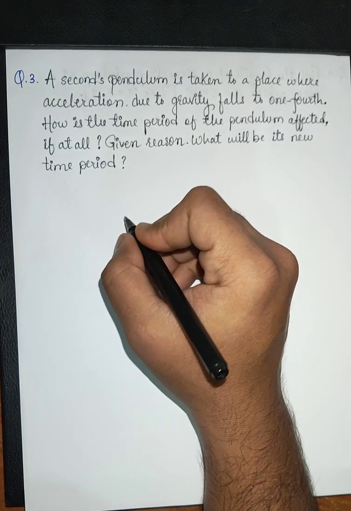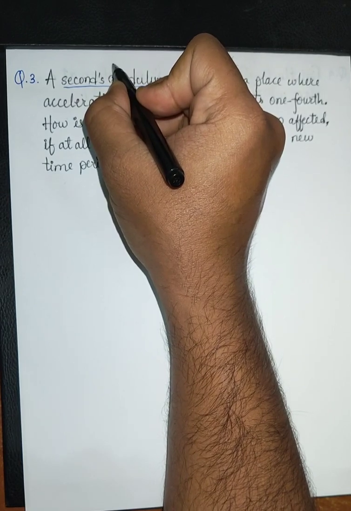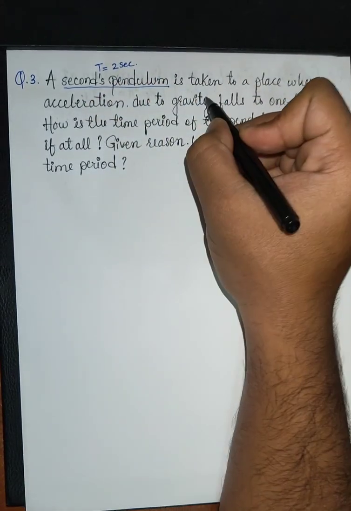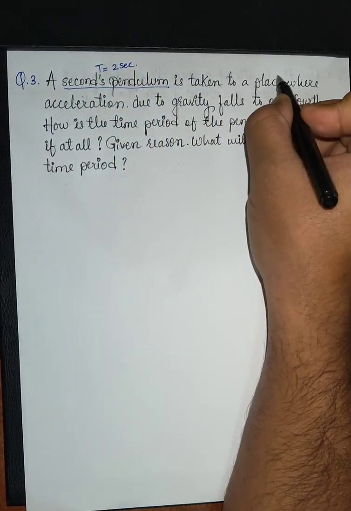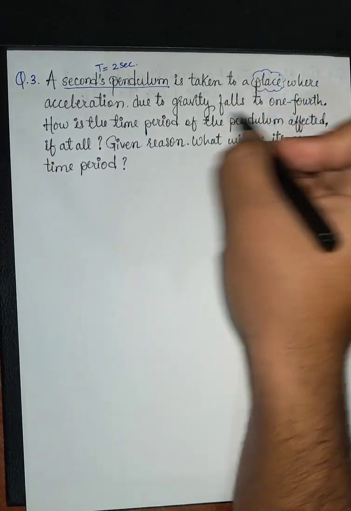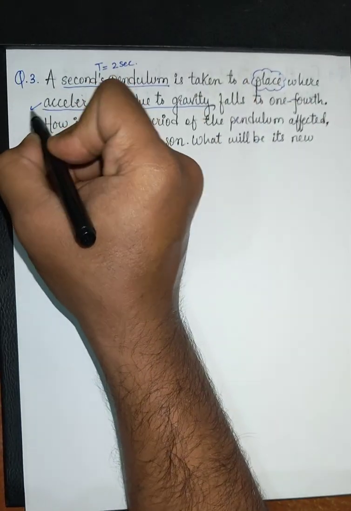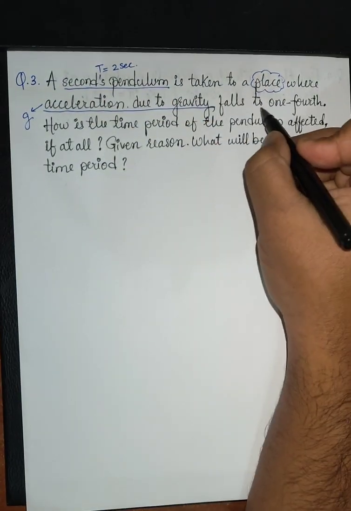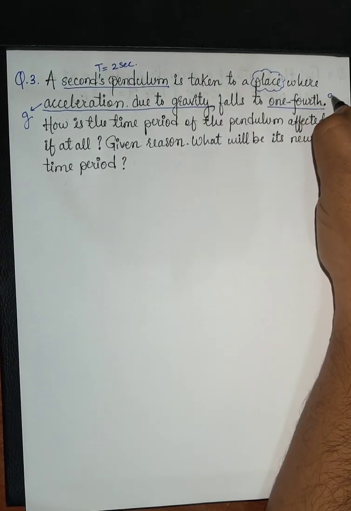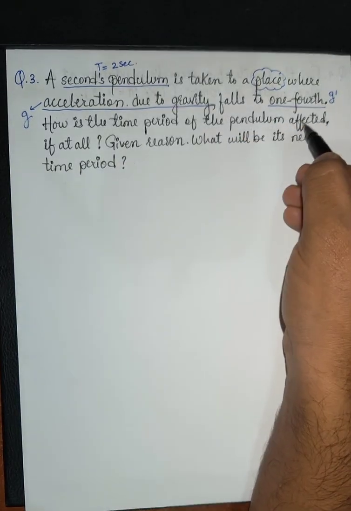Okay, so let's start with question number 3. A seconds pendulum, I'm repeating, seconds pendulum means it has a time period of 2 seconds, is taken to a place. That means we have taken the seconds pendulum to a place where acceleration due to gravity, g, falls to 1/4. That means we will be getting a new gravity. How is the time period of the pendulum affected?